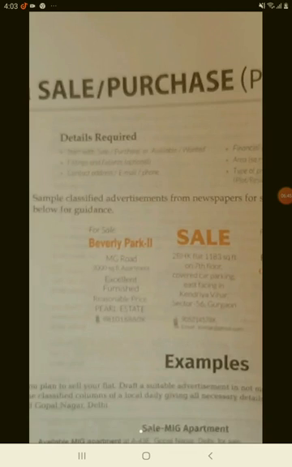Let us see the value points that you need to write in this. So, what are the details that are required in the sale and purchase of property? You start with the heading, as is mentioned here, for sale, and then you start with the sale and purchase of available or wanted, followed by the fittings and fixtures, which means the house, what is the description of the property that you are selling, or you want to buy.